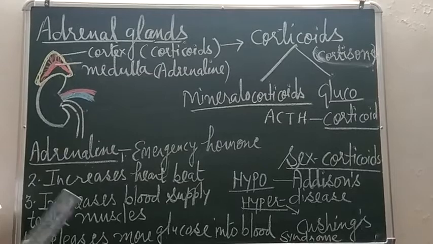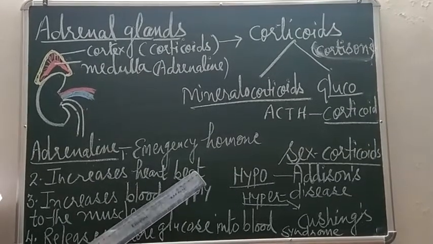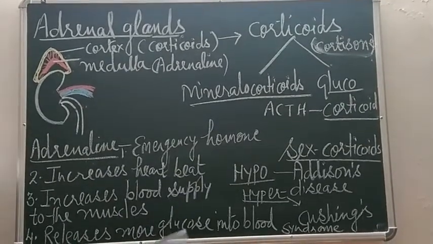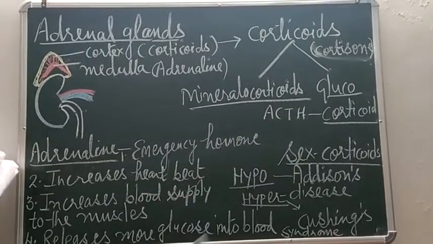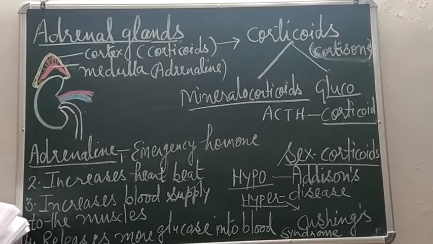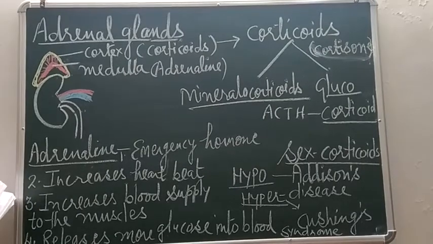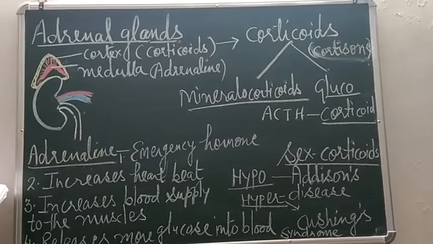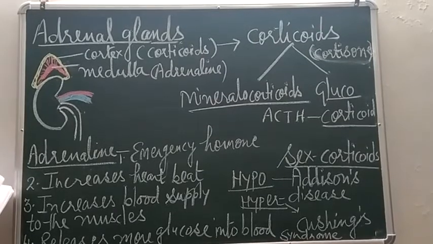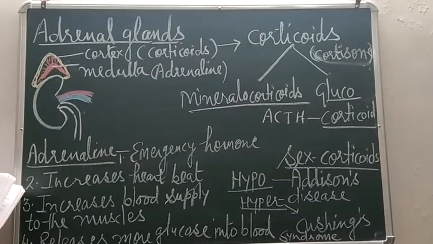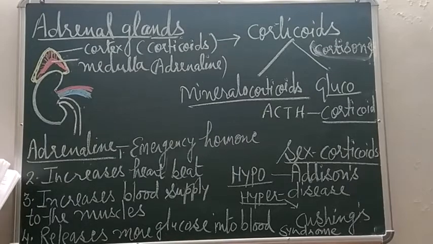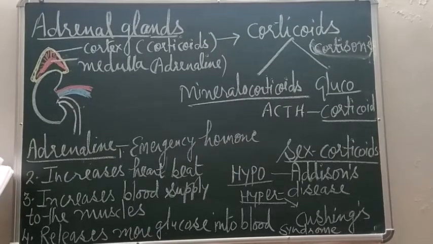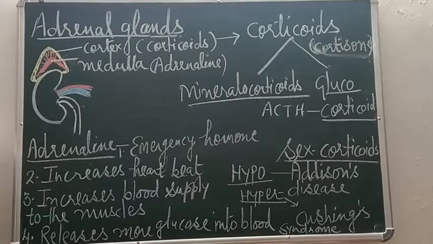Besides that, some cortical hormones act as sex corticoids also. Now what is their function? If these cortical hormones are released in more amount, that means overgrowth of the adrenal cortex takes place, especially in women, they will develop certain male characters.